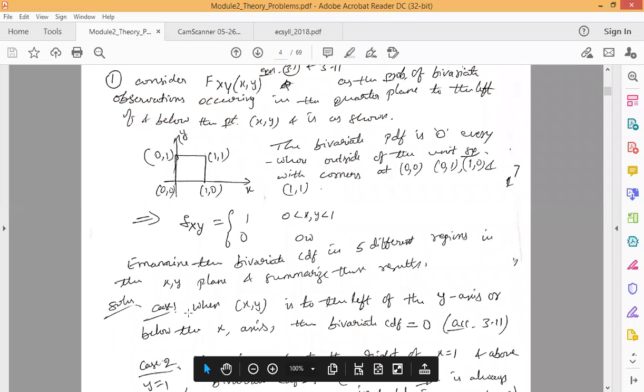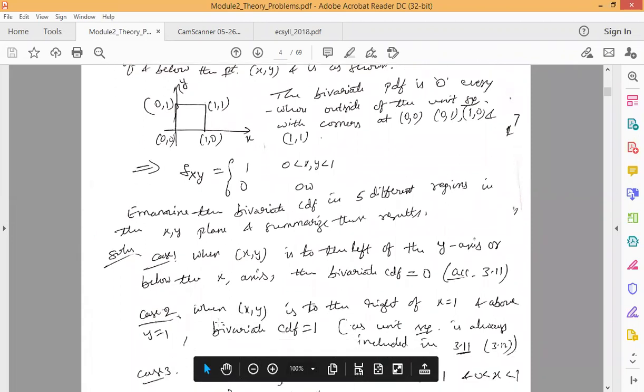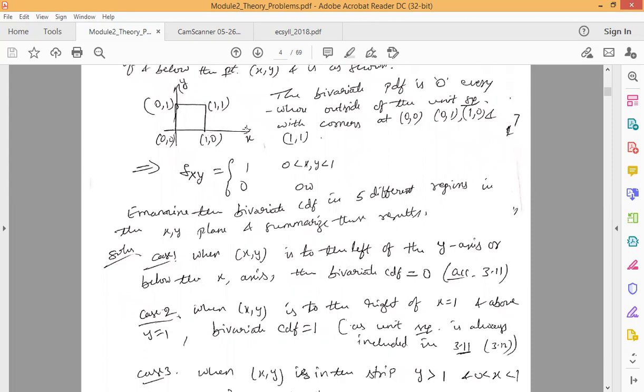So in the first case, we considered the area of the points (x, y) to the left of the y-axis and also below the x-axis. For that, the CDF value is 0. And in the second case, we are going to consider (x, y) to the right of x equal to 1. Here we have x equal to 1. To the right of this we are going to consider the area, and also the area above y equal to 1. You can see that on the y axis, y takes the value 1 at this point.